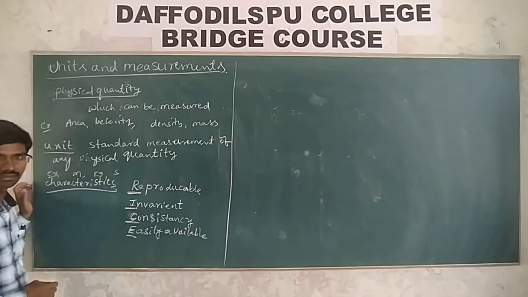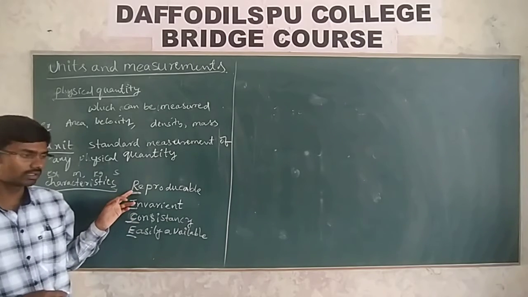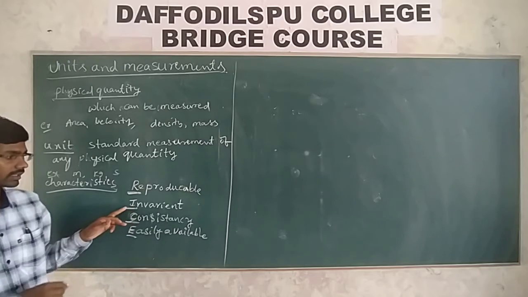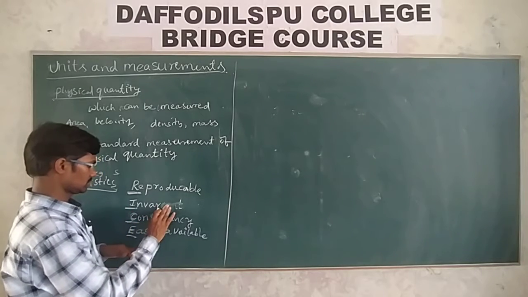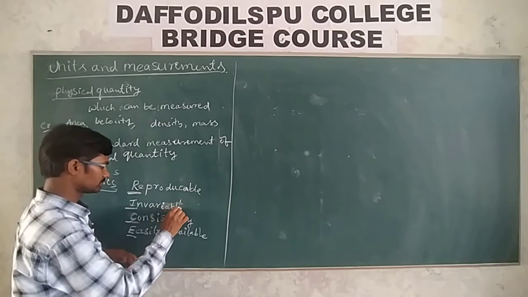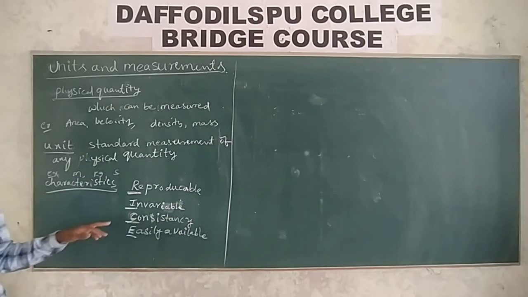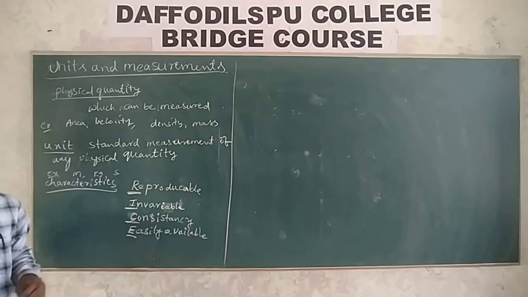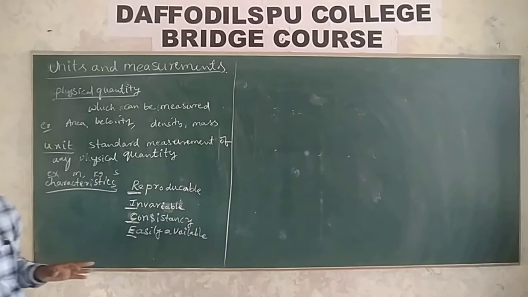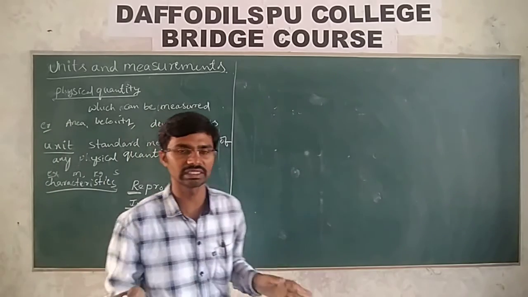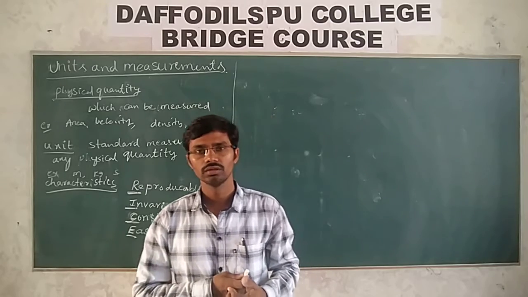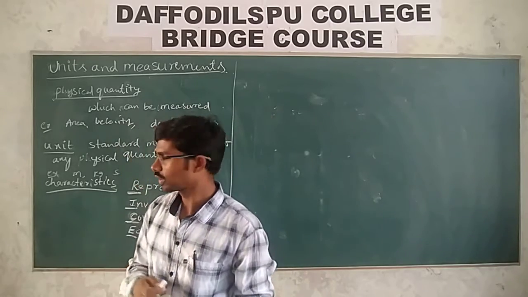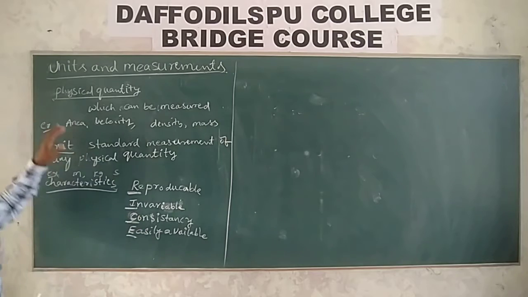RISE. What do you mean by RISE? Reproducible, invariant or invariable, consistency, and easily learned. That means we should not get any confusion when we are measuring. No ambiguity at all in measurement. Is it okay? We are measuring the physical quantity by representing it with a unit.